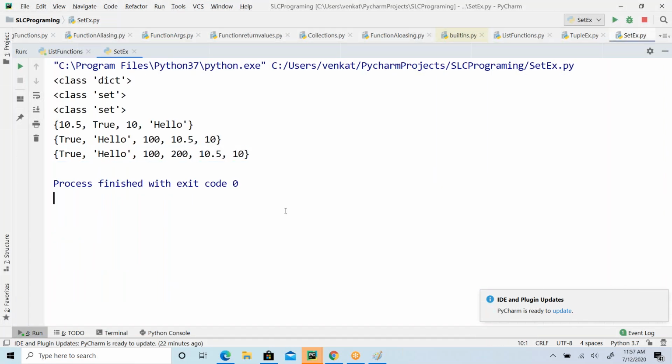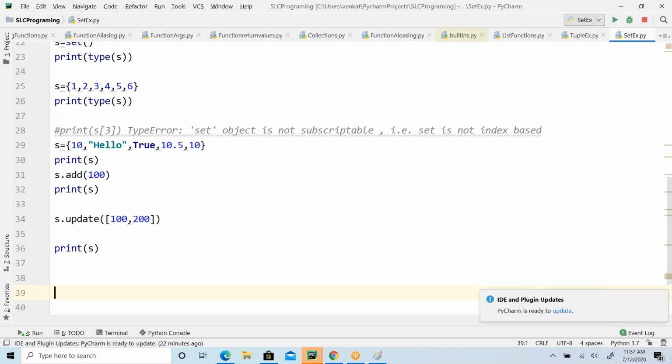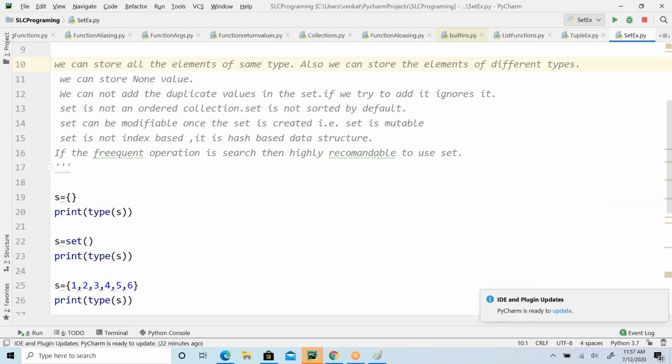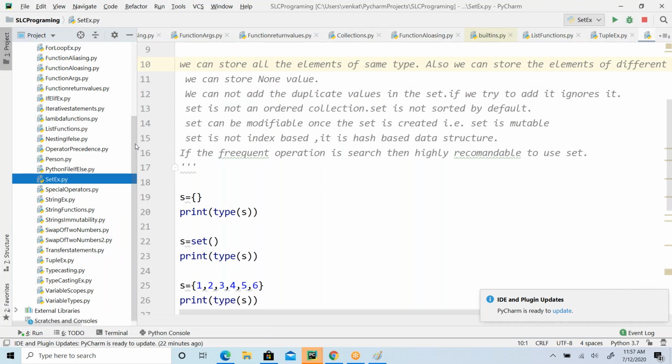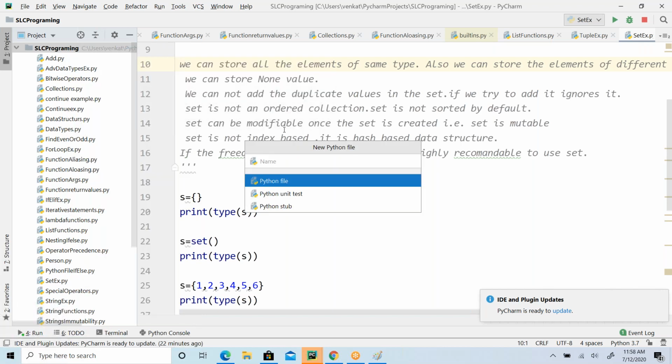See whether 100 and 200 are added or not. Update function is to add another list of values to your set. Other than that, everything else is the same. The same mathematical operations, and all the operations we have seen in case of list, you can play with that. Any confusions around that? Just play with all the functions.